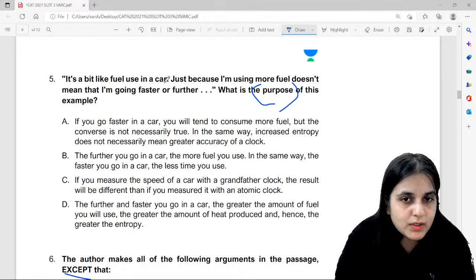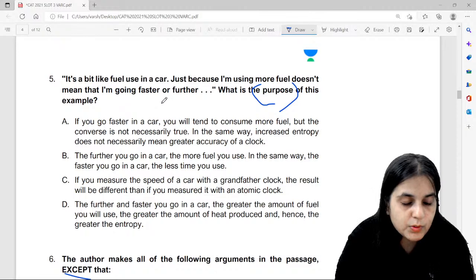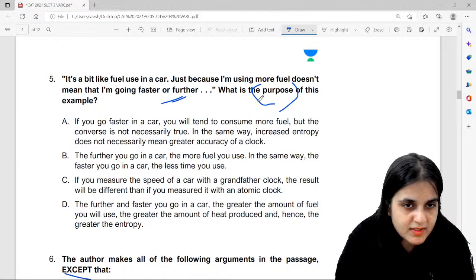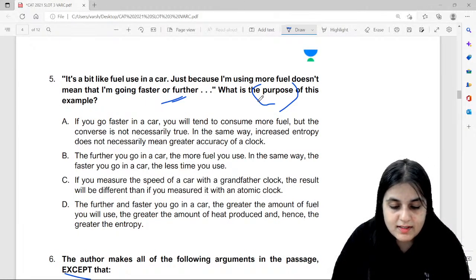It's a bit like the fuel in the car. Just because I'm using more fuel doesn't mean that I'm going faster or further. We remember this line? We read this line. What is the purpose of this example? Okay, we've read this line, correct? Now let's see what the purpose of this line is.